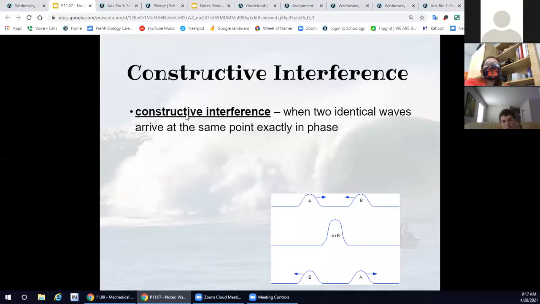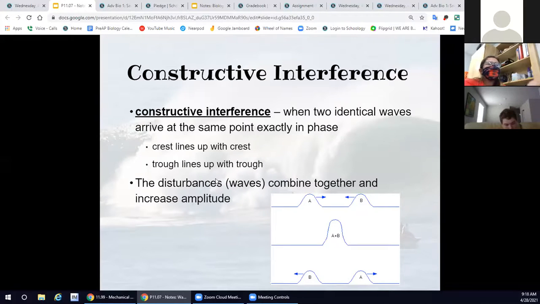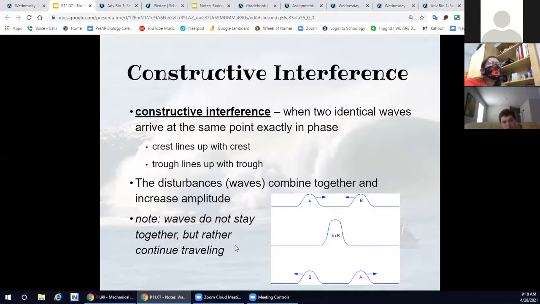With constructive interference, just think of construction. You build up. That's what happens. Two identical waves arrive at the same point in exactly the same phase. Crests go with crests, troughs go with troughs, and then they come together and they go higher. They increase their amplitude. Here we have A and B coming together. It matches together with A and B, goes higher, and then they go apart.